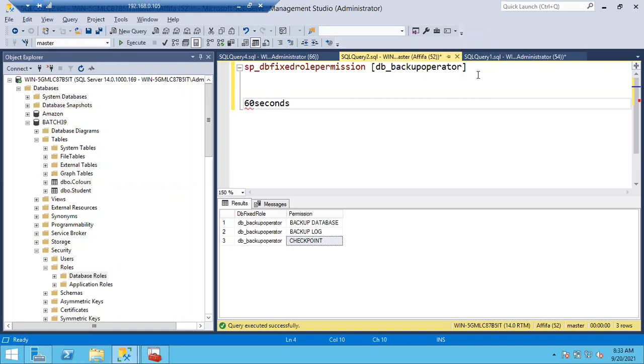Why? Because it's not our duty to press Control S every time to save the data. It's SQL Server's responsibility, so SQL Server will create an automatic checkpoint for every database. This automatic checkpoint will run every 60 seconds, every 1 minute, on each database. Whatever committed data is there in the log file of each database, the checkpoint is going to save that committed data to the data file permanently.